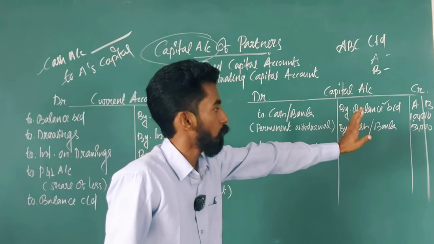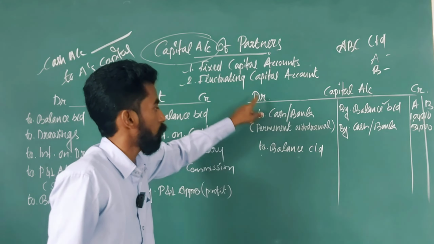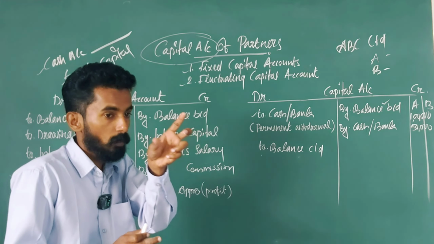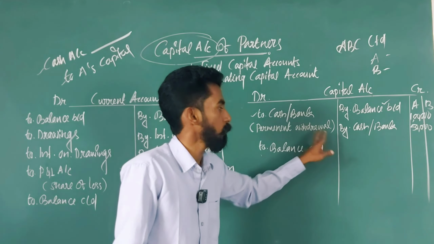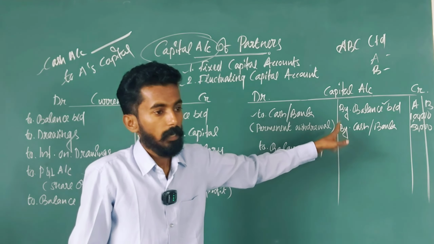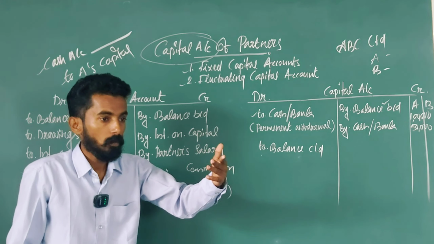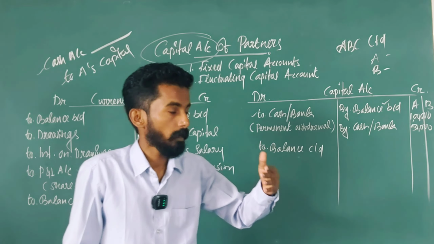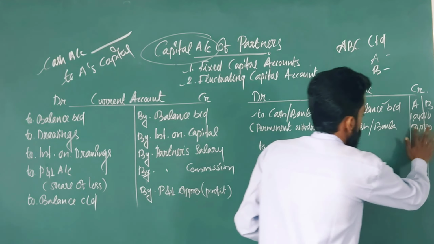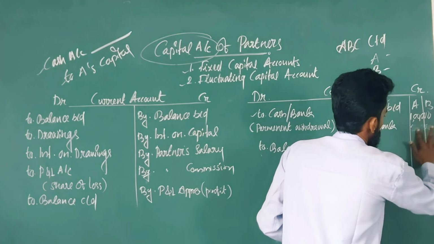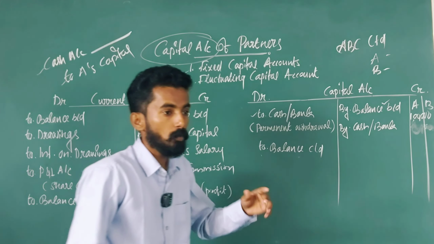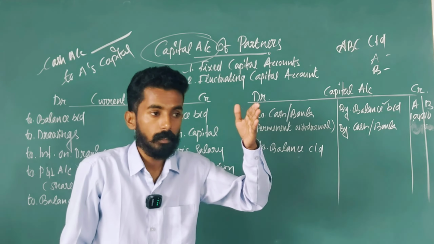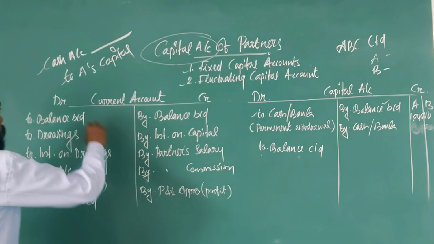Second, we discuss the debit side of the capital account. First one is to cash or bank, which is permanent withdrawal. If a partner withdraws permanently from the business, that means A is a partner, 1 lakh was his capital, and he withdraws rupees 50,000 permanently. What is the journal entry?